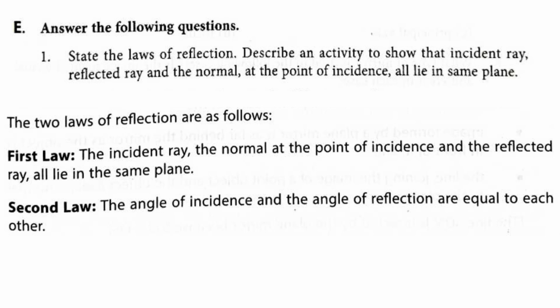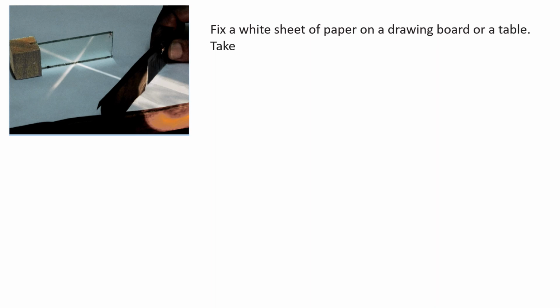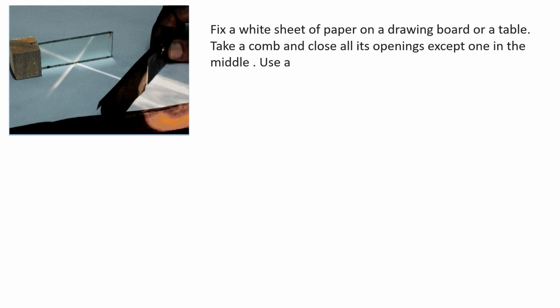Then here we have one question to prove that the incident ray, reflected ray and the normal at the point of incidence all lie in the same plane. So to prove that, let us take one cardboard sheet, a comb and a mirror strip. With the help of the torch, we focus the light on the other side of the comb. Then only one incident ray falls onto the plane mirror and it is reflected. Then we have to observe whether they are present in the same plane or not.